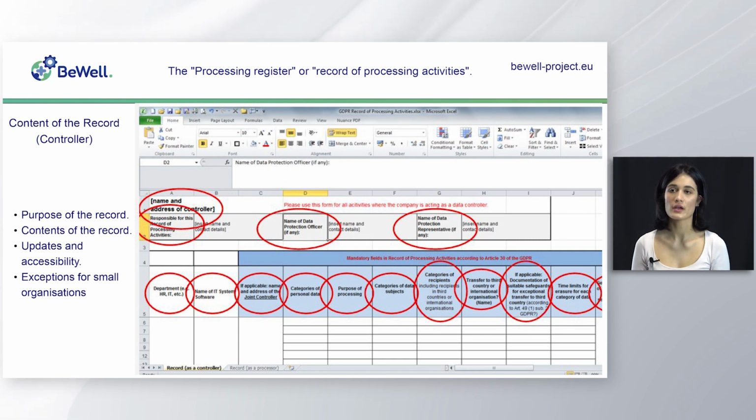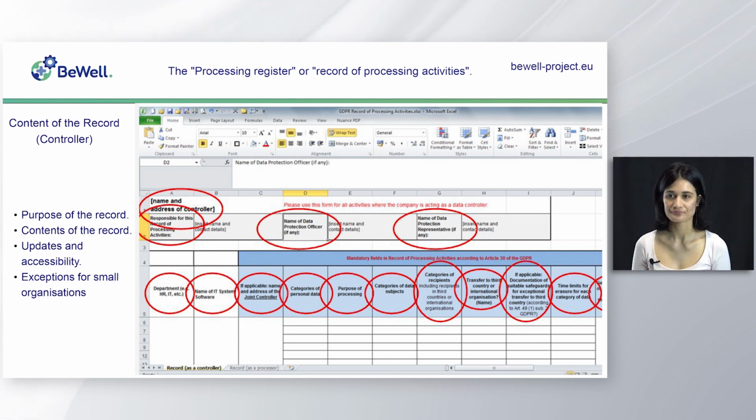1. Purpose of the record. The record of processing activities is intended to provide an overview of the processing activities carried out by the controller. It helps demonstrate compliance with the GDPR's principles and obligations and facilitates transparency with data subjects and supervisory authorities. 2. Contents of the record. The record should contain specific information about the processing activities, including: